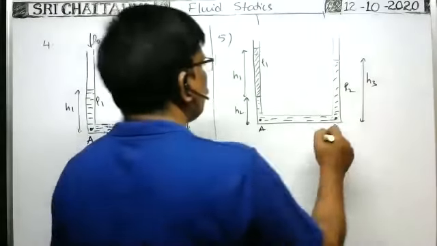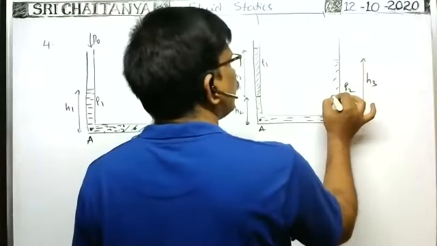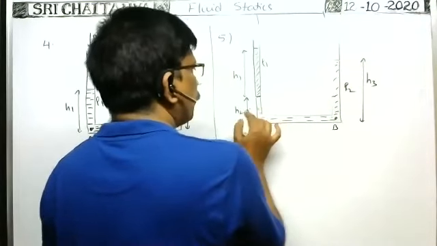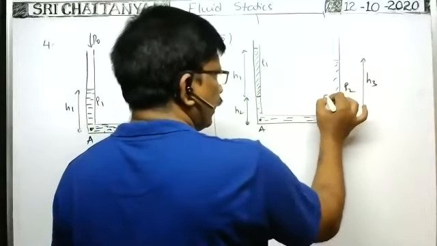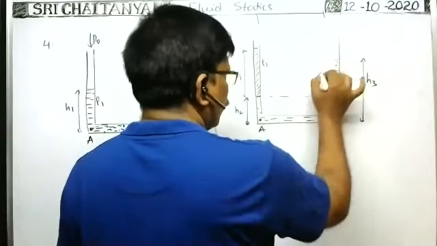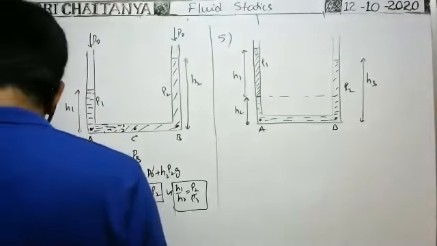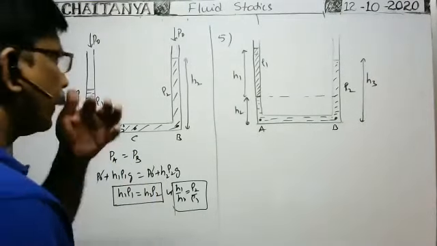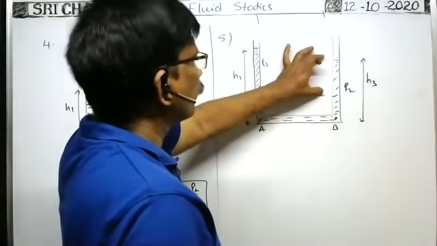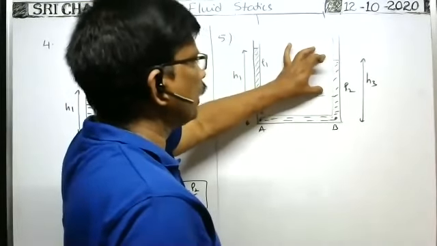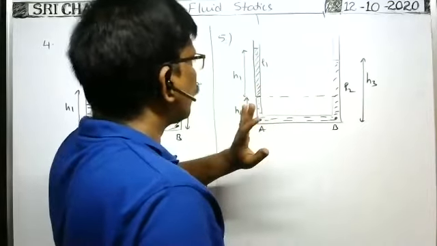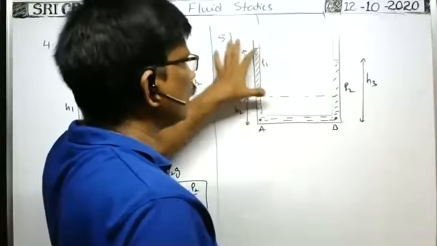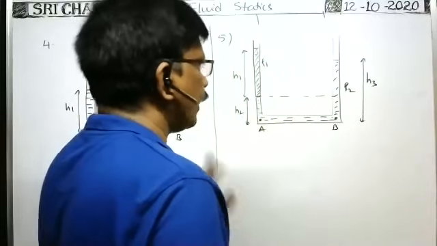Suppose sometimes only this side is given. This side has H3. If this side is not given and only this side is given, in that case this height is given as H3. Then what is the height of the liquid column of density ρ1 so that the liquid column is in equilibrium? This is what they ask.